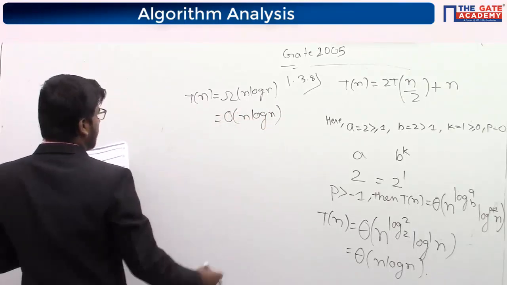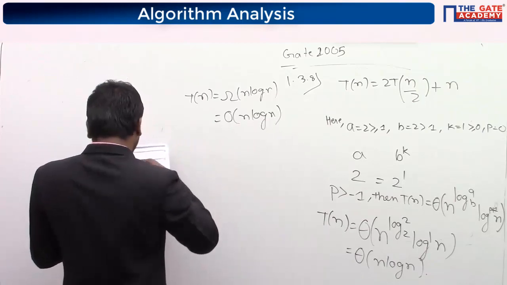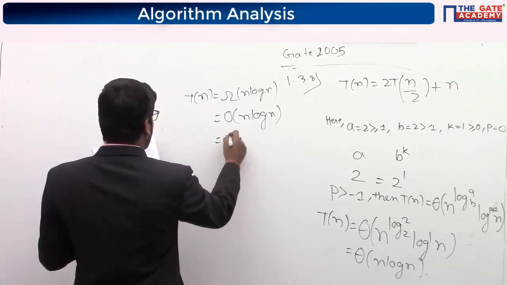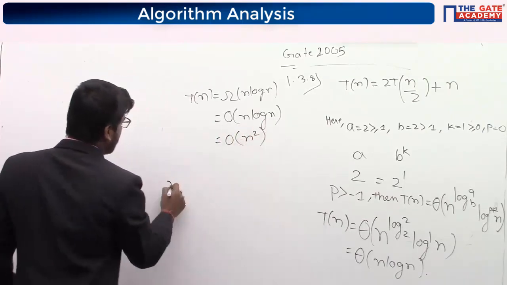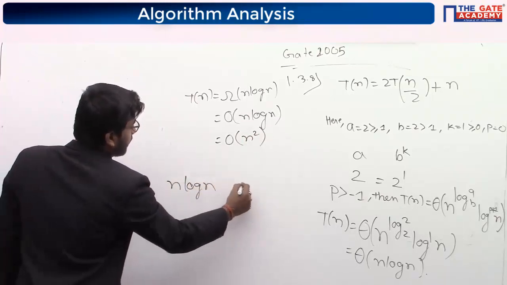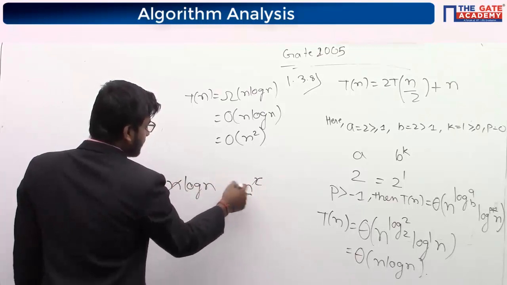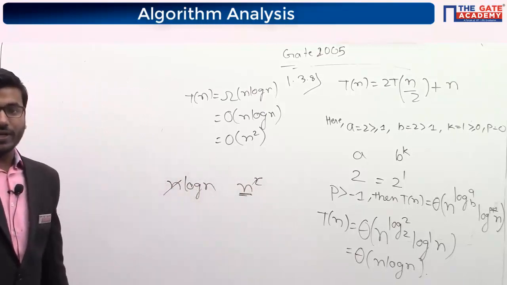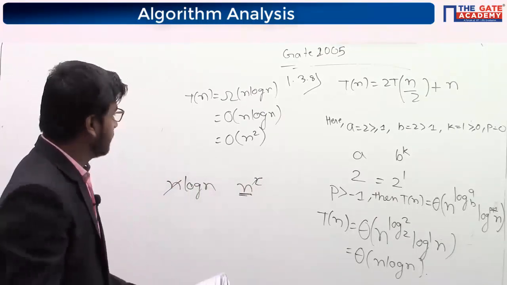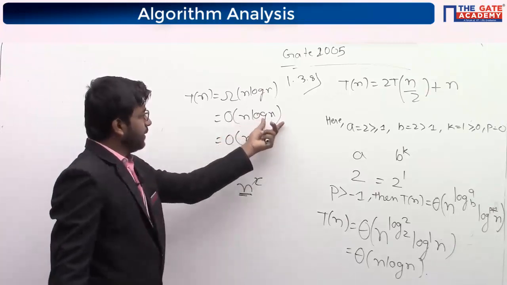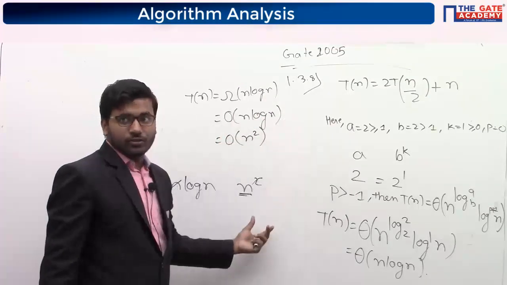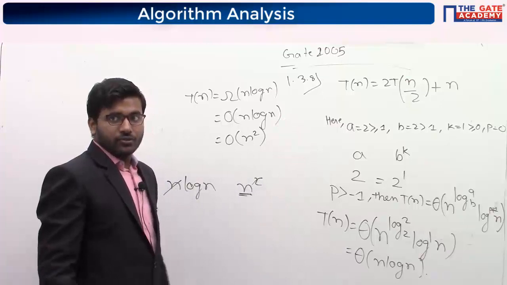So since it is n log n, then n square also we can say is big O, because if we compare, n square is greater. So we can say it's big O of n square. Is it clear now? We got n log n, so greater than that is also big O. So A is correct.